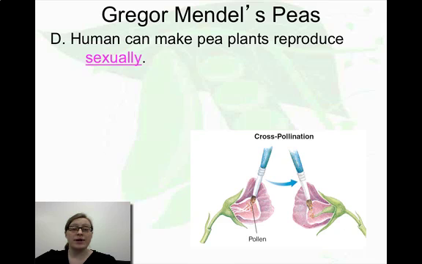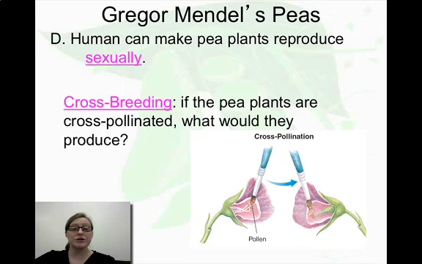However, and this is what Mendel did, we can make plants reproduce sexually. Okay, and we do this by crossbreeding them. Physically, what we do is we collect the pollen, which is essentially plant sperm. We collect the pollen with like a paintbrush or something, and we brush it on the female reproductive organs of another plant. So if the pea plants are cross-pollinated through our crossbreeding, then what type of offspring would they produce? Because now we know there's a chance for that recombination to occur since those gametes are going to be joining together through fertilization.